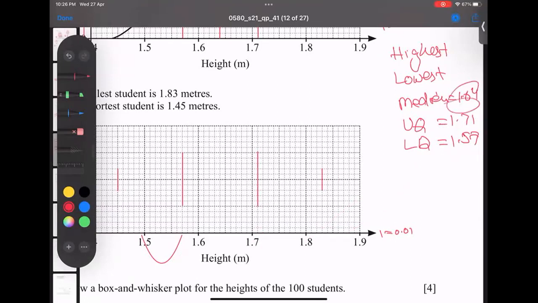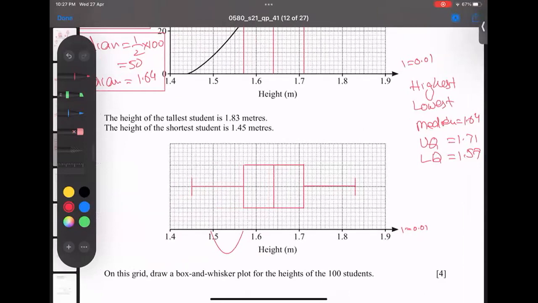Now where is the median? 1.64. 6 is here and 4 boxes: 1, 2, 3, 4. Now I'm going to finalize this by joining this from the middle, and this joining from the middle. That's it. And the diagram is over.